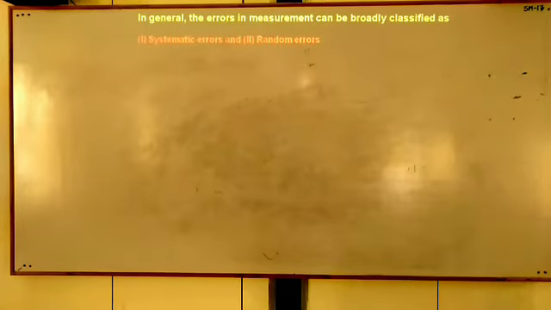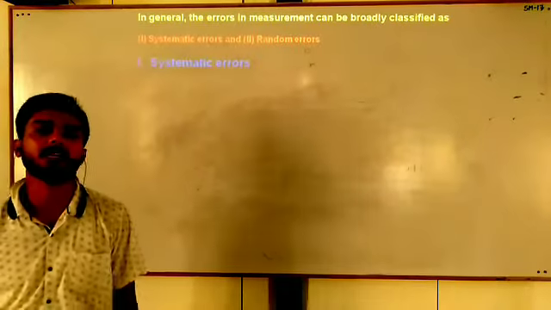We are going to discuss classification of measurement. Students, we will discuss classification of measurement. We are classifying the errors in 2 types, systematic error and random error. Then let us start with the systematic error.